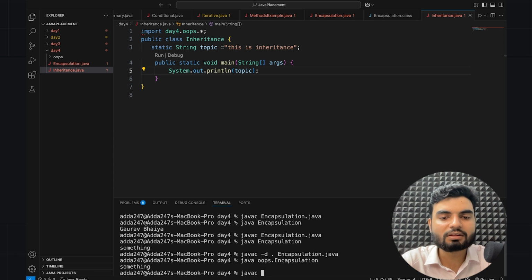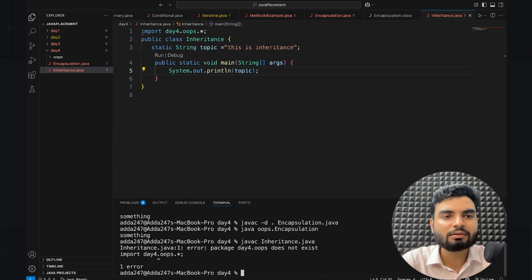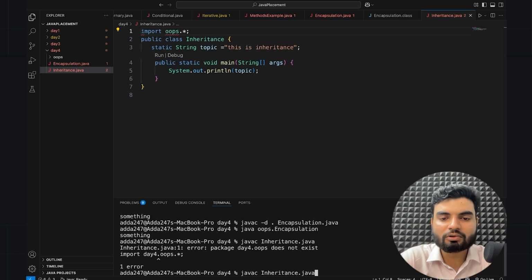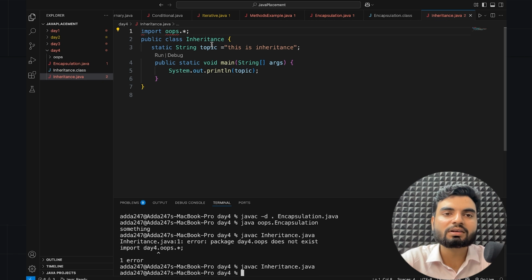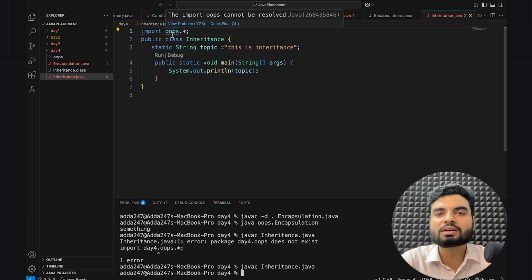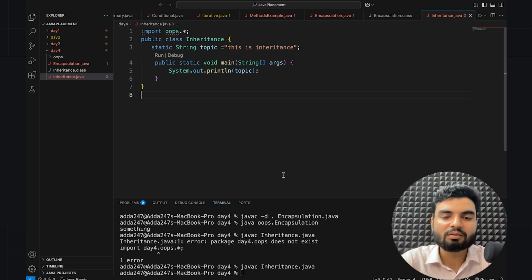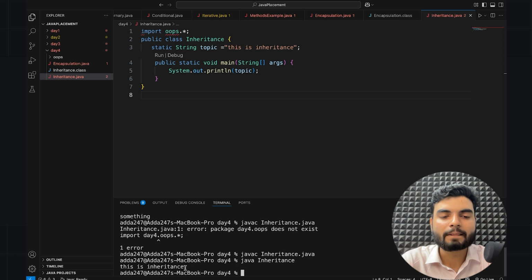So javac, the file name is inheritance.java. So it's compiled. I guess oops also will say the same thing. No, that worked. I don't know why my VS Code is suggesting something, but anyway, this worked. Now java, I run Inheritance, and here we go. So this is inheritance, which is coming as of now, right?